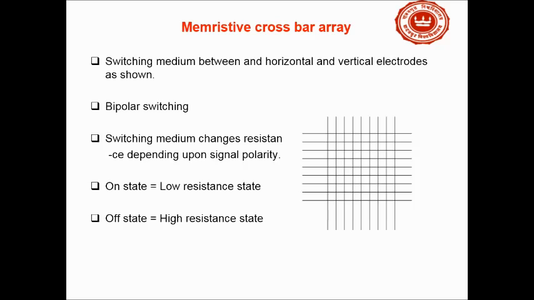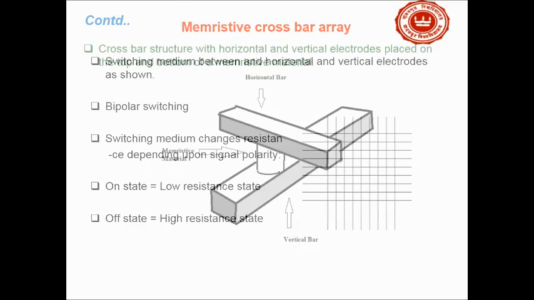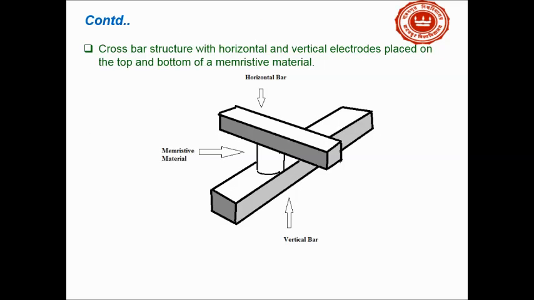Now, the method by which these crossbar arrays are used is the memristive crossbar array. Here a switching medium is designed between horizontally and vertically aligned electrodes, as shown. There is a bipolar switching between them. That switching medium depends on the resistance with its change in signal polarity. Whenever there is an on state, it implies a low resistance state, and whenever there is an off state, it implies a high resistance state.